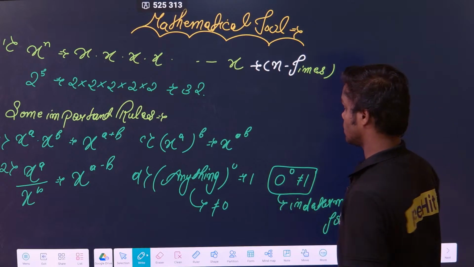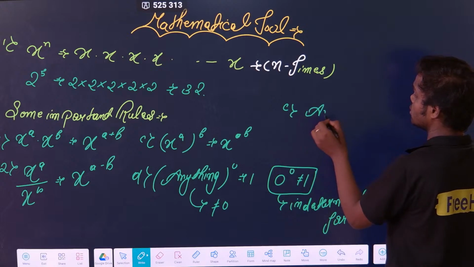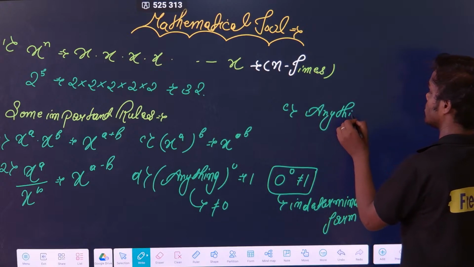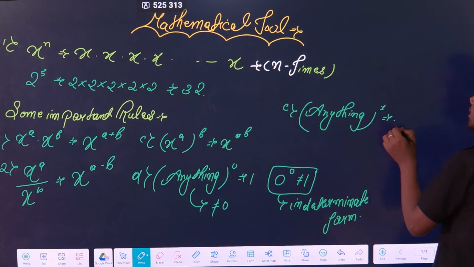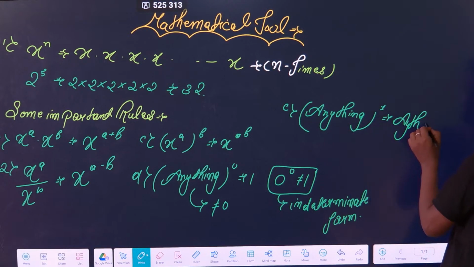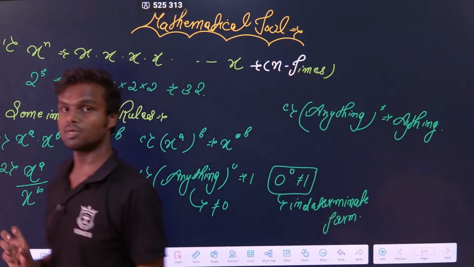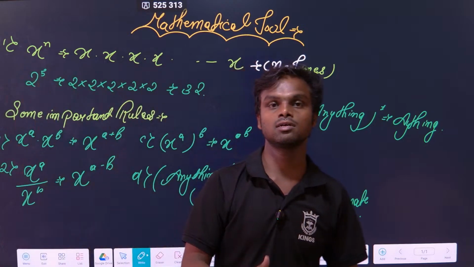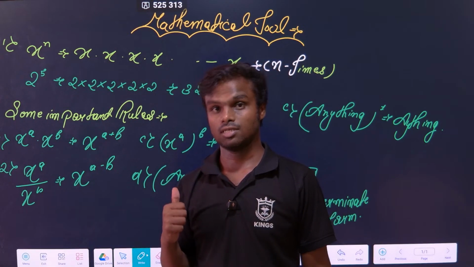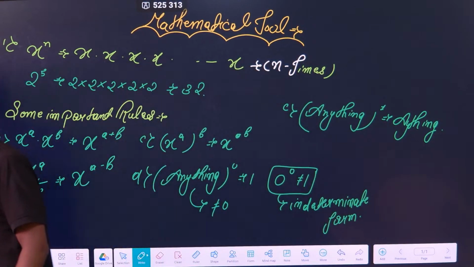Clear? Next property is very simple: anything to the power 1 is what? Anything. So these are some basic properties which you have to remember, that are going to be used more in the physics. Clear? So this is the first mathematical tool which you have to remember. I hope it is clear.